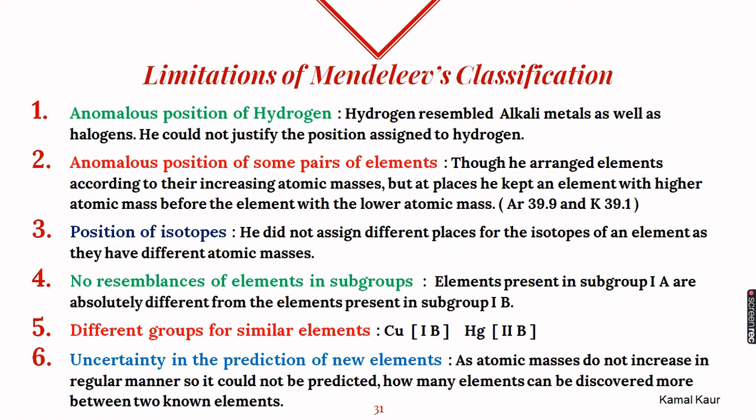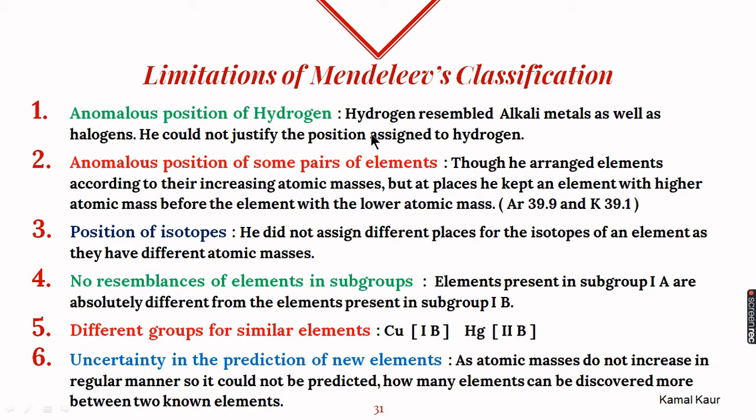Despite so many achievements of Mendeleev's periodic table, it had many limitations also. The first limitation is the anomalous or controversial position of hydrogen. Hydrogen resembled two different groups of elements. It resembled alkali metals as well as halogens, and he could not justify where hydrogen should be placed.